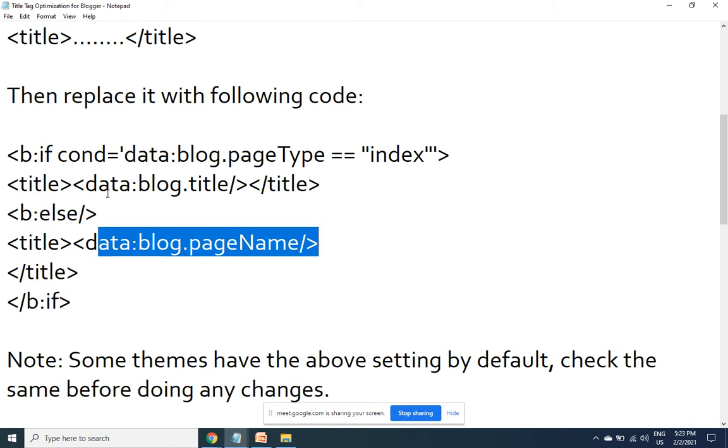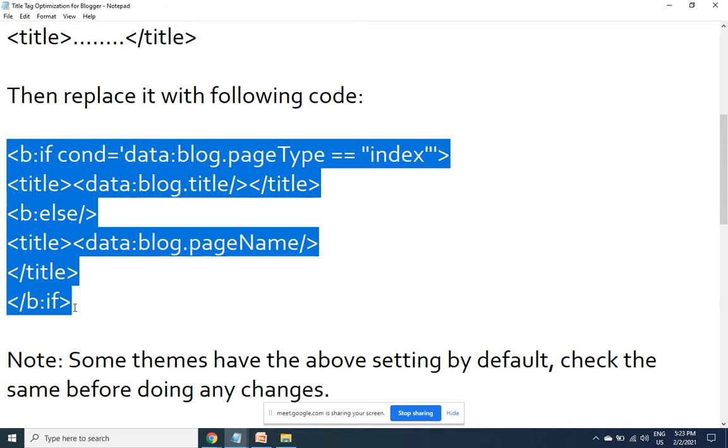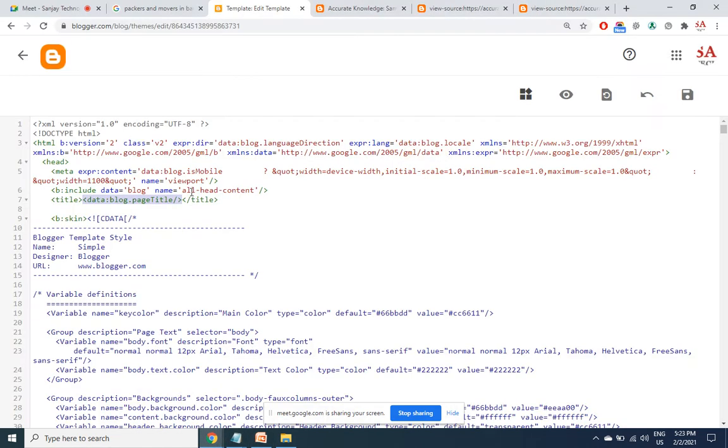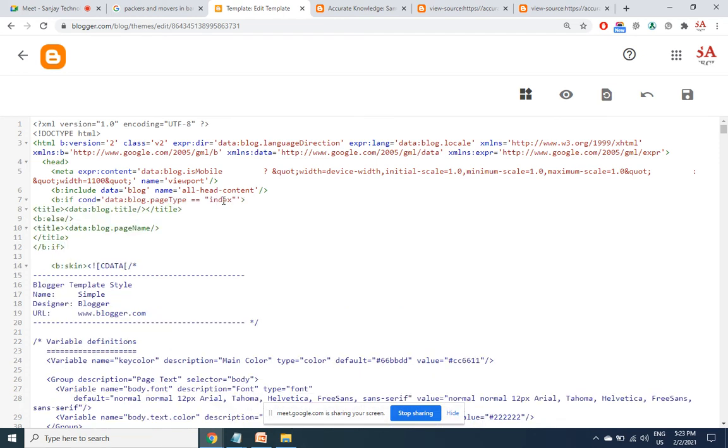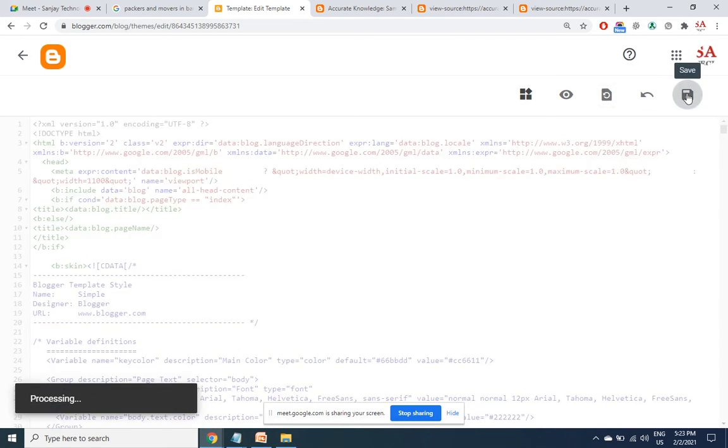Let us implement this and see how it works. Control C, copy. Whatever the code is there, right from the opening title till the closing title, you need to delete all of it. It may be one line of code, it may be two lines of code, it may be multiple lines of code. Delete the entire thing right from the open title till the closing title tag and replace it with the code that you have copied. That's it. I refresh after saving.